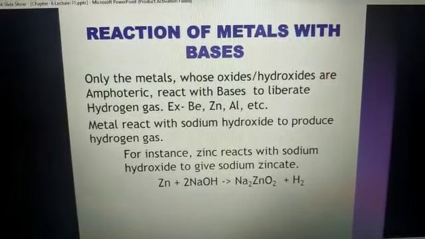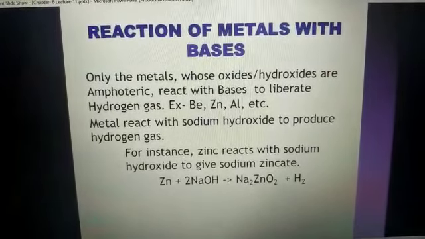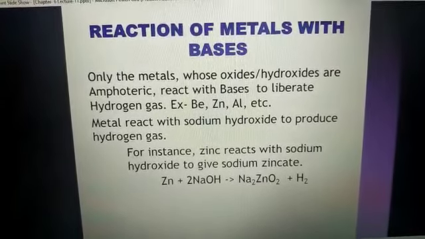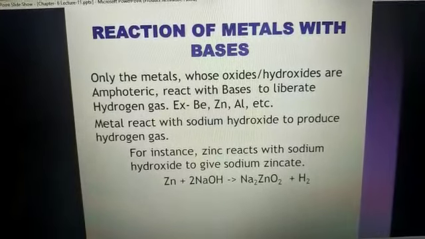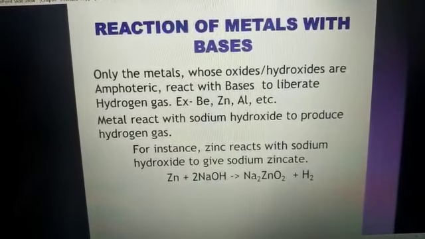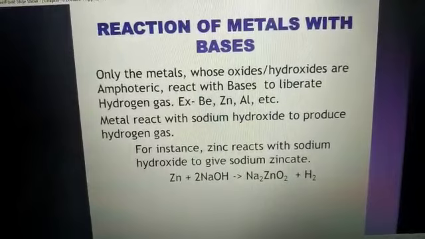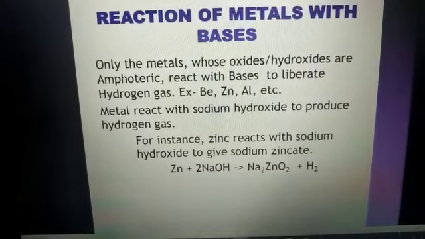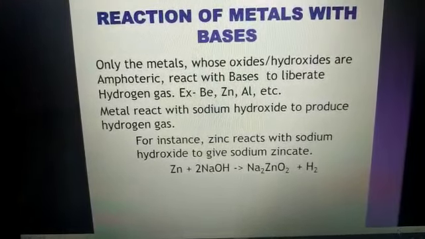Today we will start studying the next chemical reaction, that is the reaction of metals with bases. Okay students, let's begin with the reaction of metals with bases. See students, in our previous chemical properties you have noticed that we have given examples of reaction with the highly reactive metals, like reaction of sodium with air, reaction of sodium, potassium with water, reaction of sodium, potassium with acids, etc. Yes, we have done all the chemical properties with the highly reactive metals.